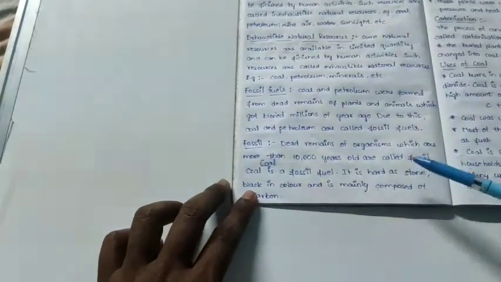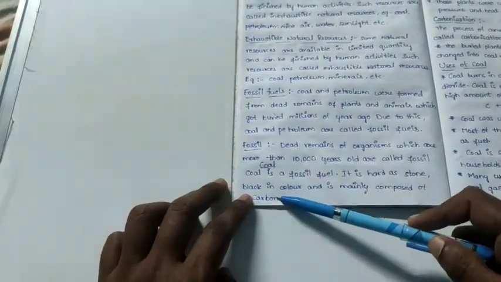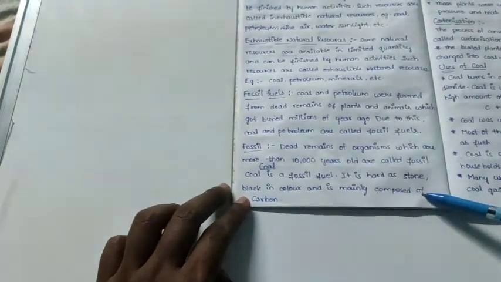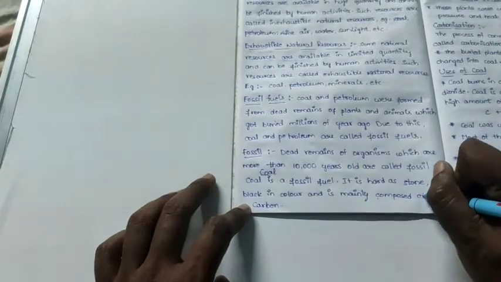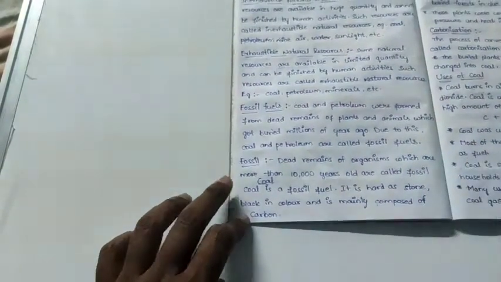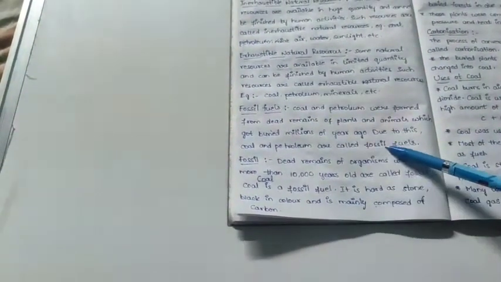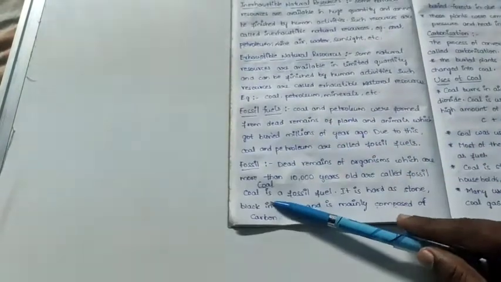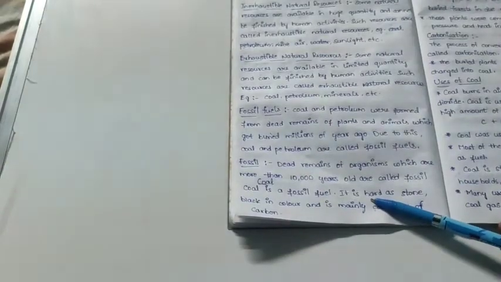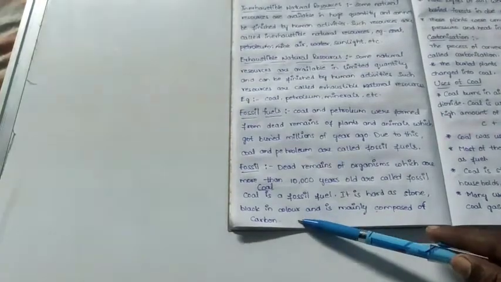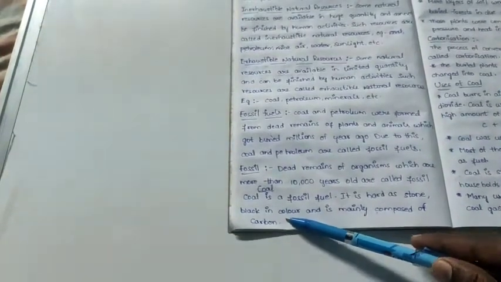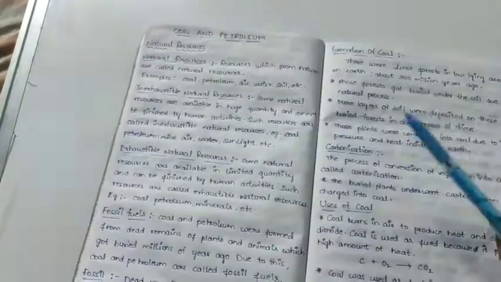Coal is a fossil fuel. It is hard as stone, black in color, and is mainly composed of carbon. As told before, coal and petroleum are fossil fuels. Coal is hard. What is the color of coal? Is it red? No, it is black. Coal is black in color and composed of carbon only.